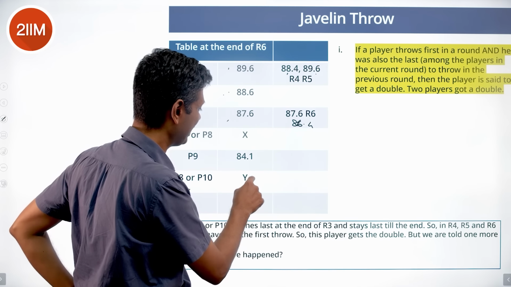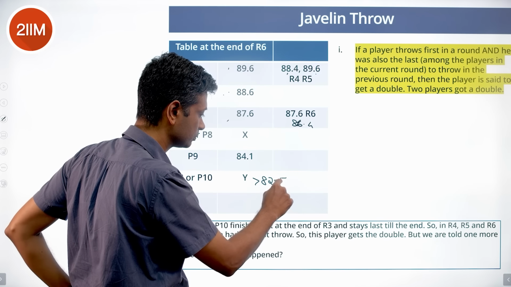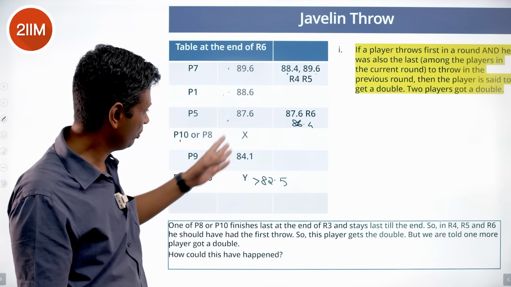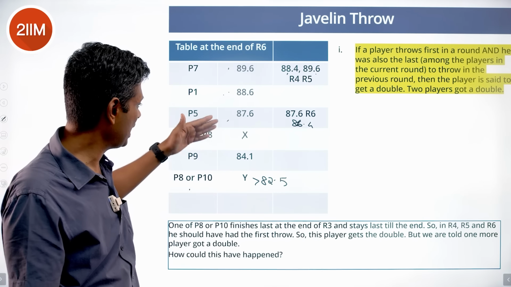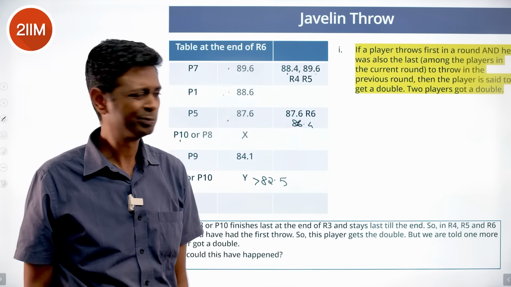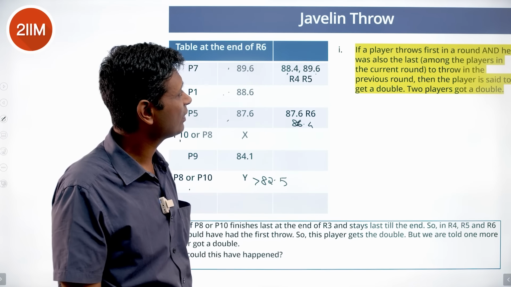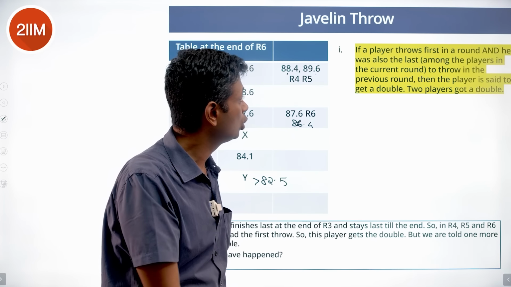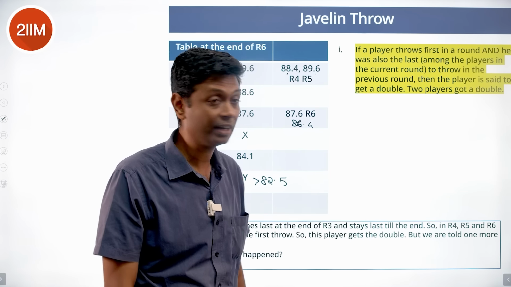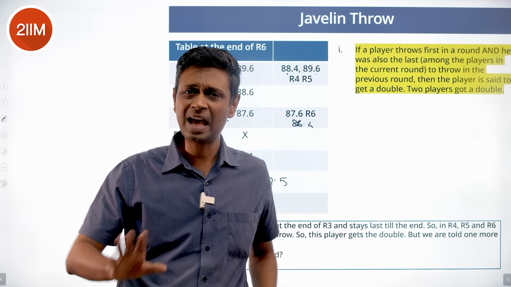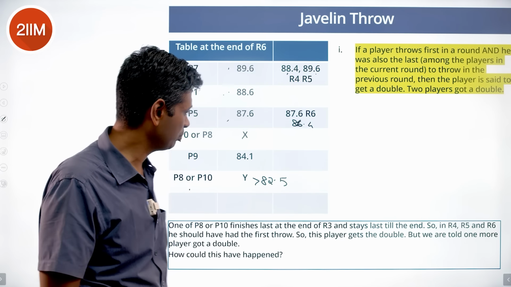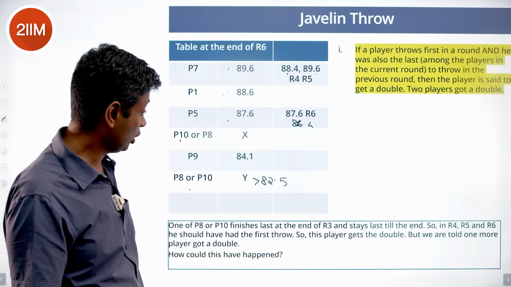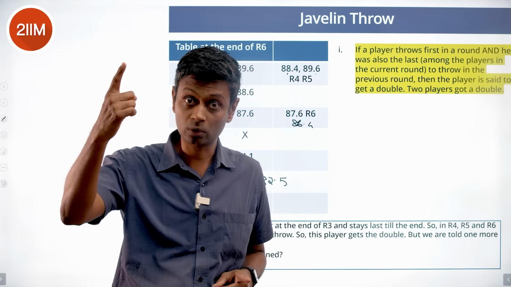This is greater than 82.5. This is less than 87.6. That much we know. It could be here also in this range. P8 or P10, P10 or P8. Right? Now let's look at this final thing. If a player throws first in a round and he was also the last to throw in the previous round, then the player is said to get a double. And last at the end of round 3 is P8 or P10. Right? And P8 or P10 would have thrown first in round 4.